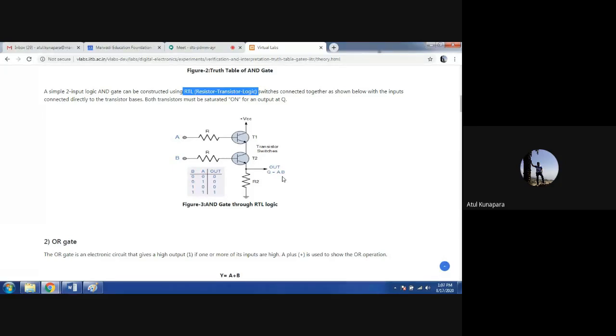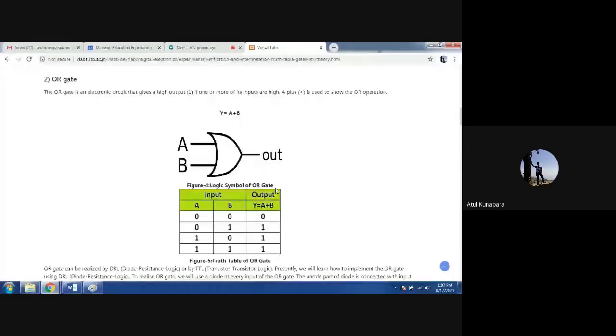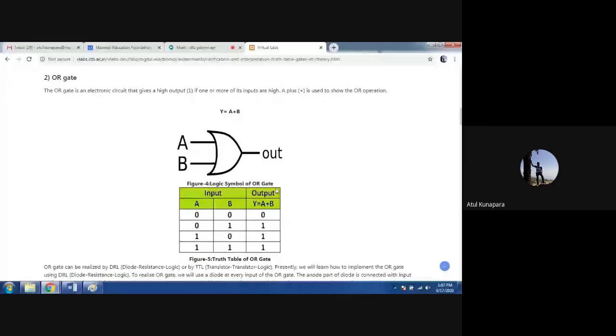Similarly, another logic gate which we have is the OR gate. For that you can look at the symbol, Boolean expression and truth table here. The Boolean expression for the OR logic gate is y equal to a plus b, where y is the output of the logic gate and a and b are the inputs. Again there are two inputs, that's why there are four possibilities. They both can be 0, both can be 1, or one 0 and one 1.